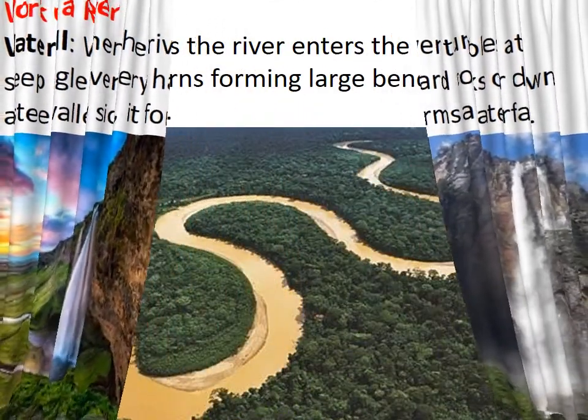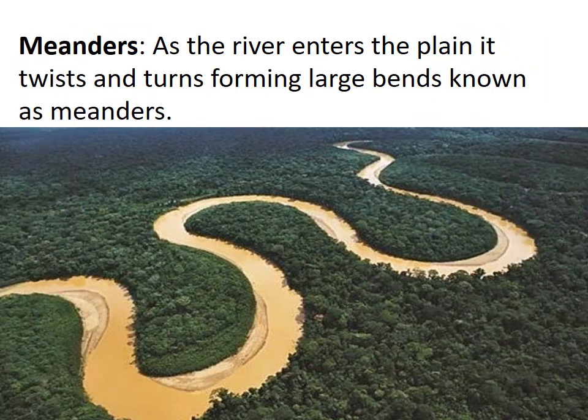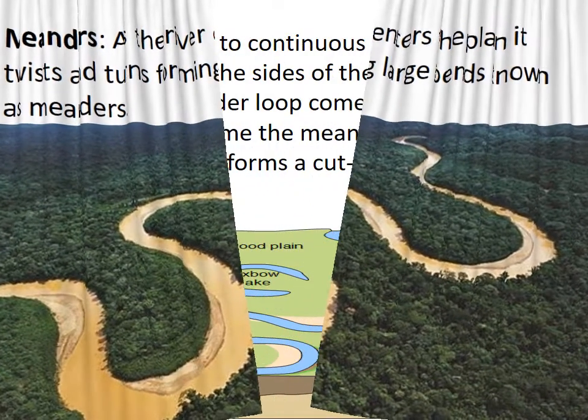Next, we are going to see about meanders. As the river enters the plain, it twists and turns, forming large bends, known as meanders. When a river is flowing, sometimes it flows in big twists and turns like this, forming large bends. This is called meanders. Okay, children? Very good. Then we'll go to the next slide.